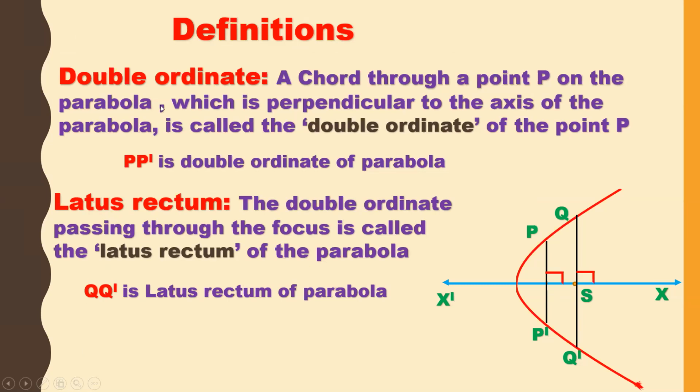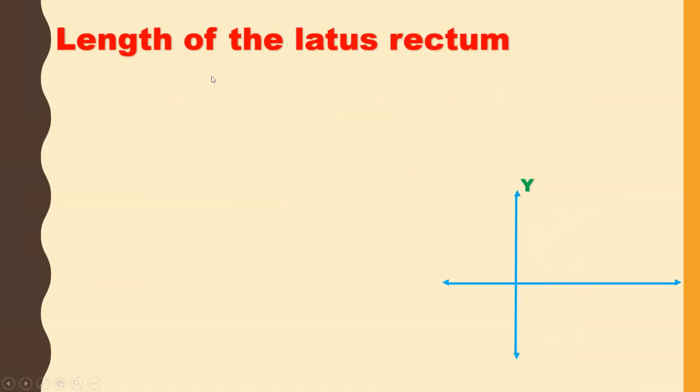Now let us see the length of the latus rectum. So how to find the length of the latus rectum? As you know, what is the latus rectum? Latus rectum is the chord which is perpendicular to the axis and passing through the focus. Now let us draw the latus rectum.